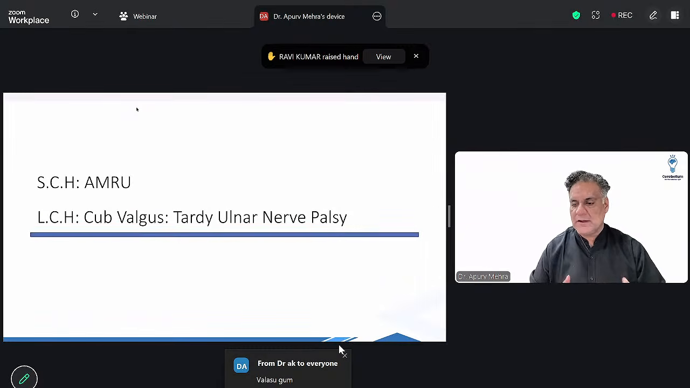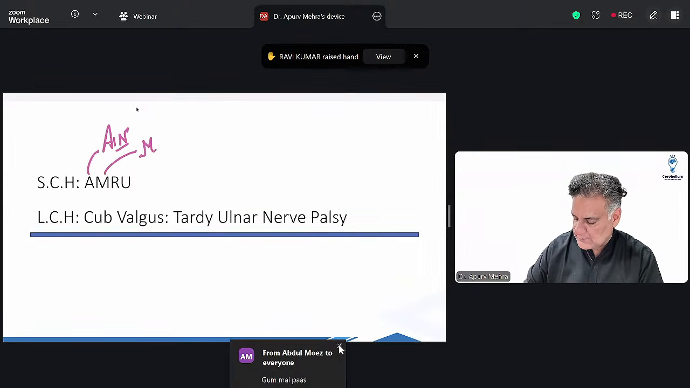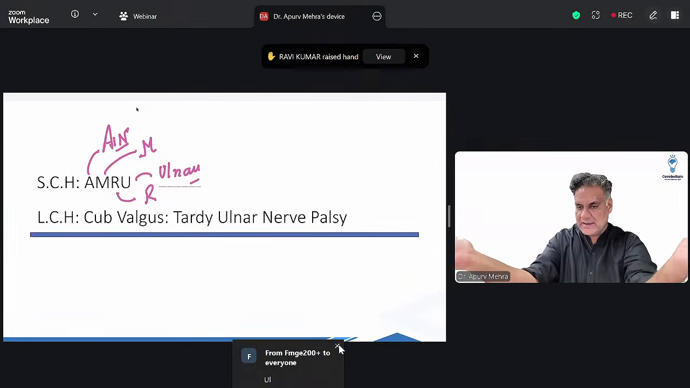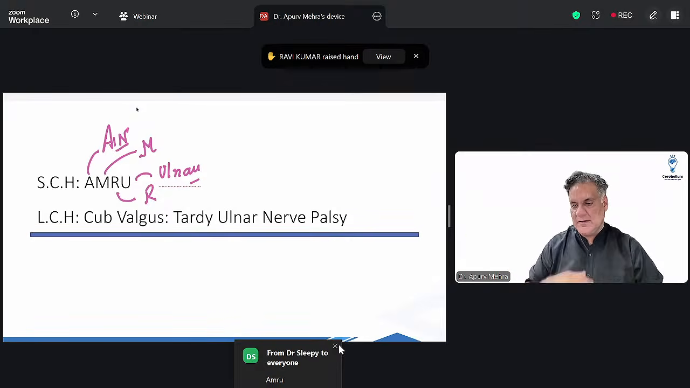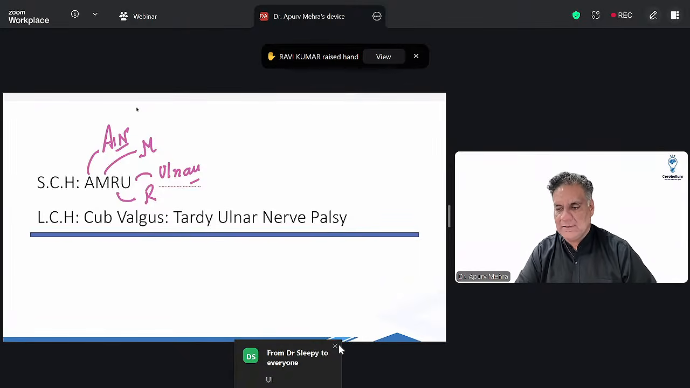All right, supracondylar humerus. The most common nerve involved is the anterior interosseous nerve, which is a branch of the median nerve. Then the median nerve, then the radial nerve, then the ulnar nerve. In lateral condyle humerus, there is cubitus valgus. Gradually the valgus increases, so the nerve behind the medial epicondyle will be stretched. Which nerve is behind the medial epicondyle? The ulnar nerve, causing slow onset ulnar nerve palsy, called tardy ulnar nerve palsy.